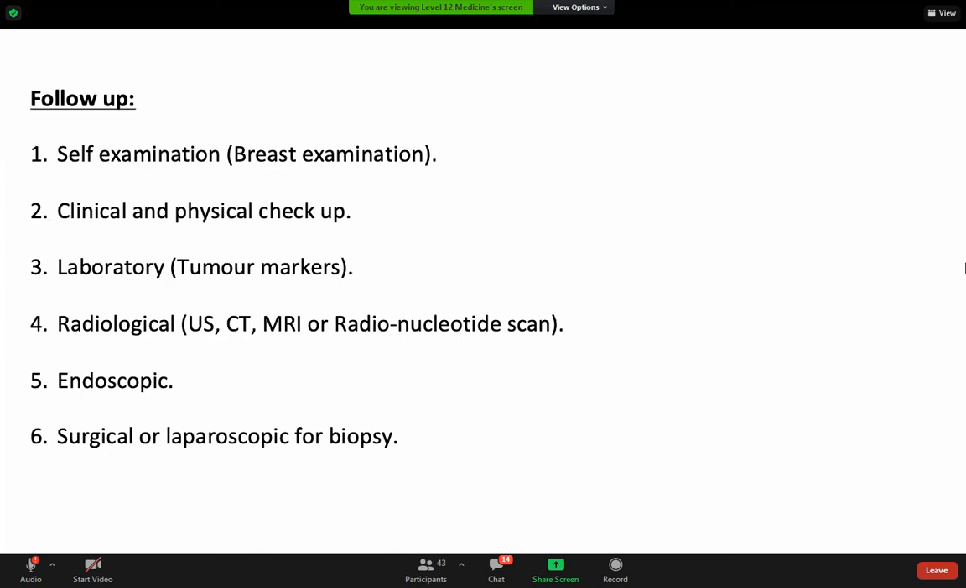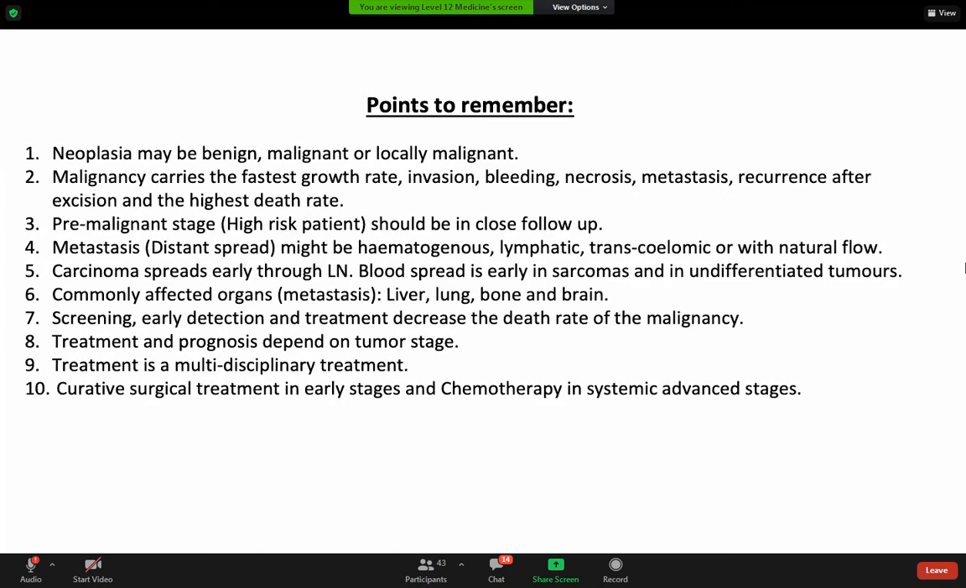Points to remember: neoplasia may be benign, malignant, or locally malignant. Malignancy carries the fastest growth rate, invasion, bleeding, necrosis, metastasis. Pre-malignant stage, which is the high-risk patient, should be in close follow-up. Metastasis, like distant spread, might be hematogenous, lymphatic, transcoelomic, or with natural flow. Carcinoma spreads early through lymph nodes. Blood spread is early in sarcomas and undifferentiated tumor.